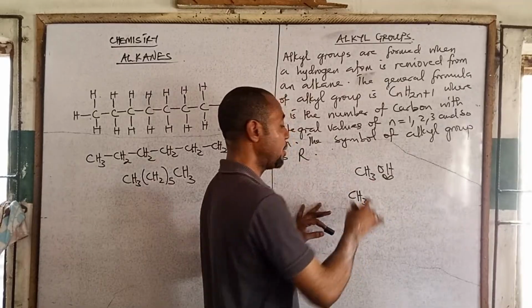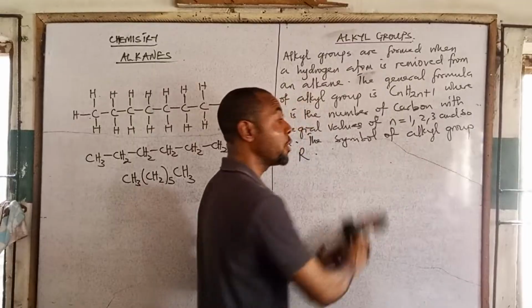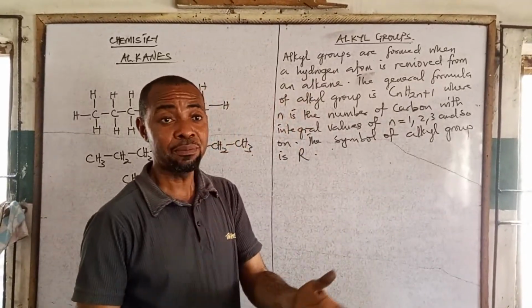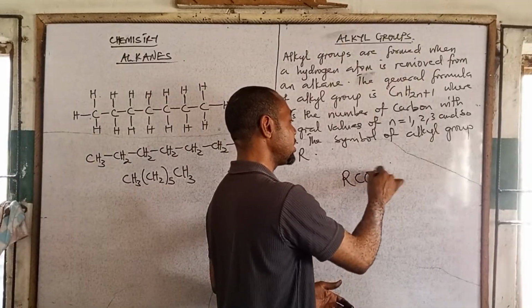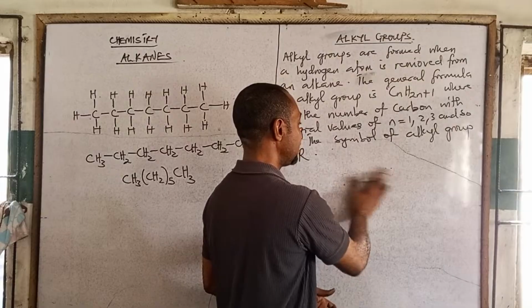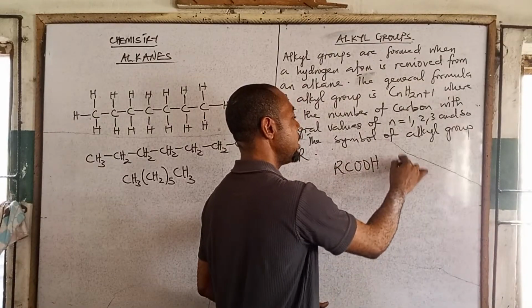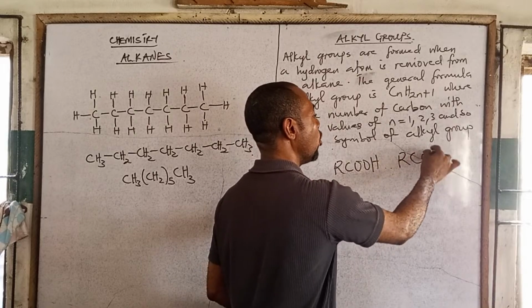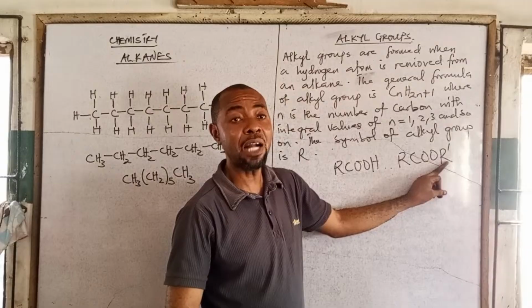What I'm trying to say is that R represents your what? Alkyl group. Because you're going to meet R often in organic chemistry. If you go to carboxylic acid, you still see this. You go to ester. This one is carboxylic acid, RCOOH, then ester, RCOOR'. We may put prime. This R' is still an alkyl group.